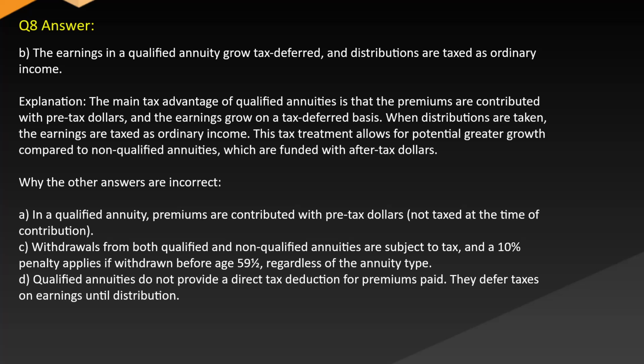While the other answers are incorrect, A. In a qualified annuity, premiums are contributed with pre-tax dollars, not taxed at the time of contribution. C. Withdrawals from both qualified and non-qualified annuities are subject to tax and a 10% penalty applies if withdrawn before age 59½ regardless of the annuity type. D. Qualified annuities do not provide a direct tax deduction for premiums paid. They defer taxes on earnings until distribution.